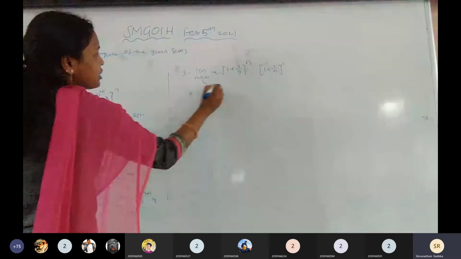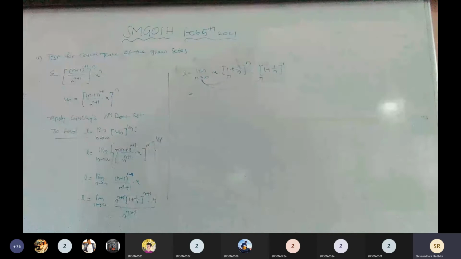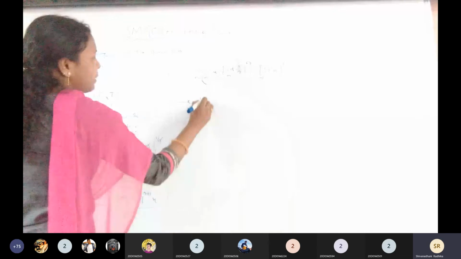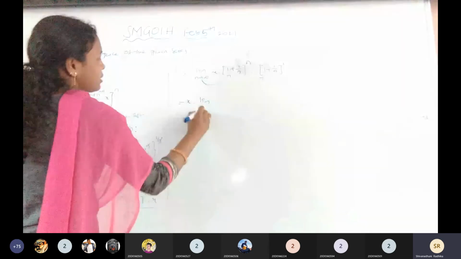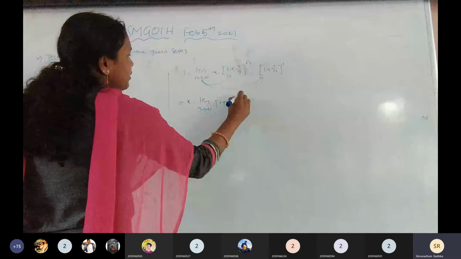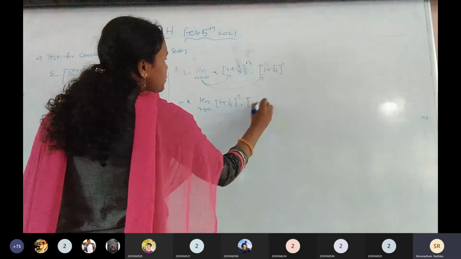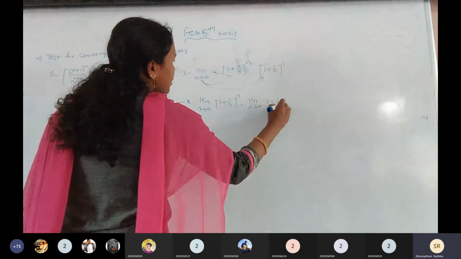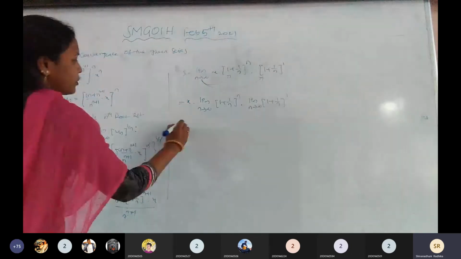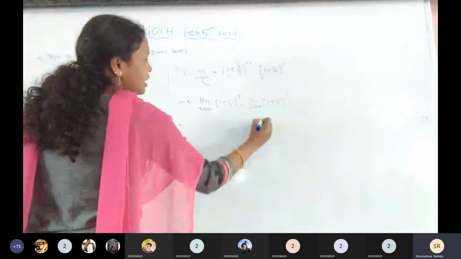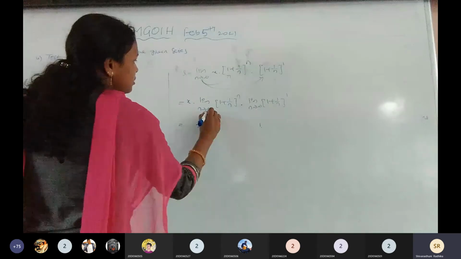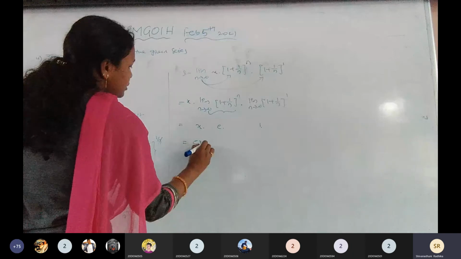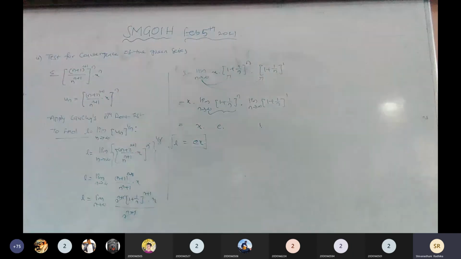Now x is a constant, taken outside, so x into limit n tends to infinity of 1 plus 1 by n to the power of n, into limit n tends to infinity of 1 plus 1 by n to the power of 1, which is 1. Substituting the n value, we get 1, and x into e is the total: the L value is e into x.